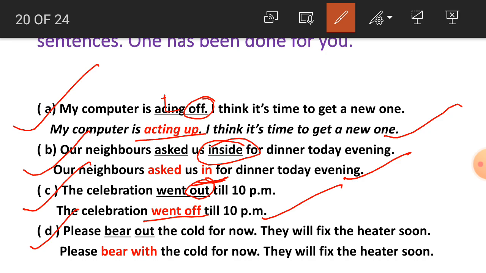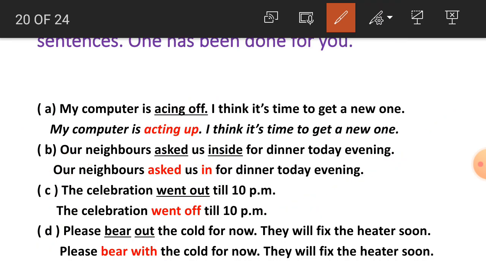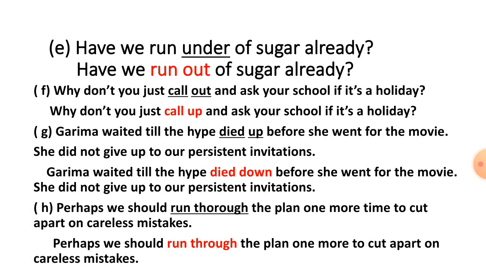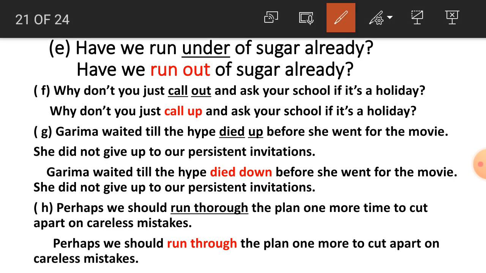Number D, please bear out the cold for now. They will fix the heater soon. Please bear with the cold for now. They will fix the heater soon. So bear with. Here with is the correct one and out is the wrong one. Now number E, students, have we run under of sugar already? So here under is wrong, run out is the correct one. Have we run out of sugar already?